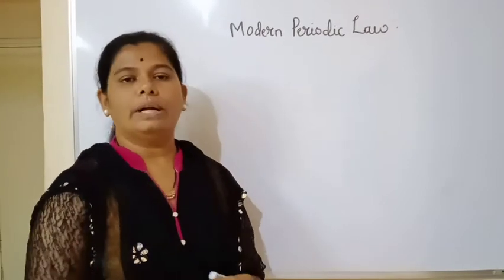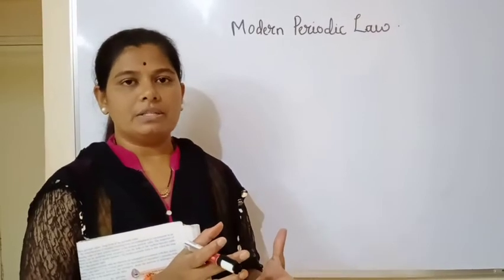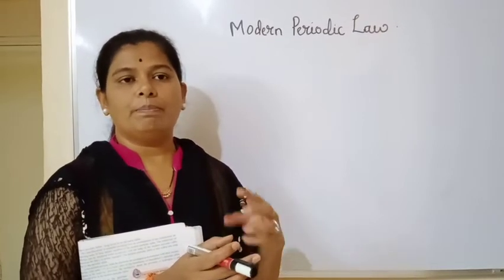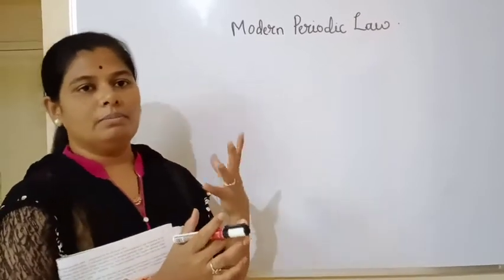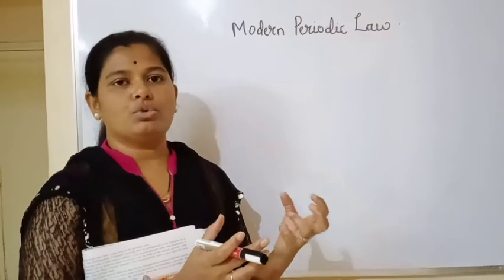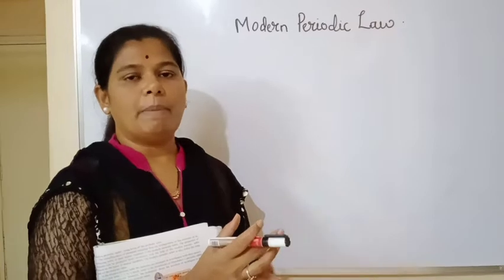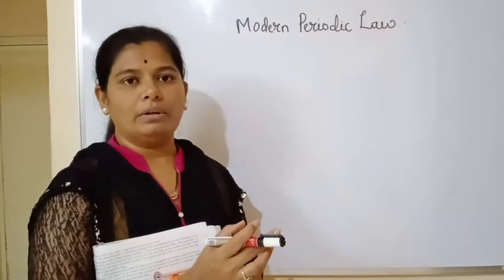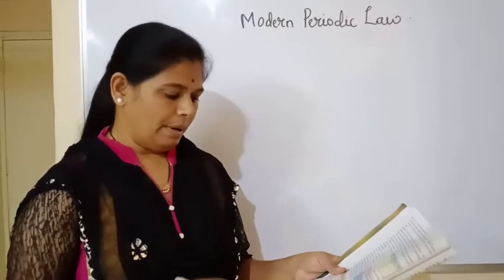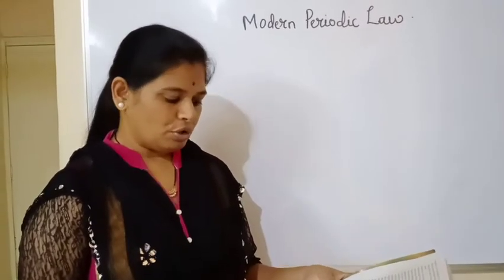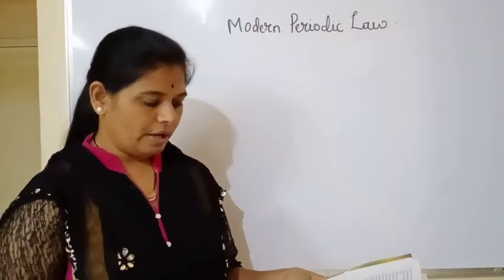As all of you know, when the interior structure of the atom was studied, scientists like Thomson and Rutherford performed various experiments, and through their experiments they showed that an atom is made up of three particles: the electron, proton and neutron. So the atomic number of an element corresponds to the positive charge on the nucleus, or the number of protons in the nucleus of that element.